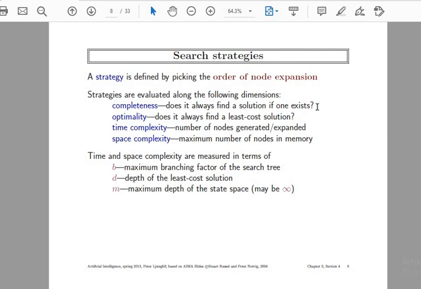Optimality, yes, of course. We'll try to follow the optimal cost solution through the searching criteria, and we'll go for the best feasible solution accordingly. Then comes time complexity. As we are expanding the number of nodes generated from the start node to the goal state, the more nodes that are expanded in this journey, the more time consuming it is to solve the algorithm. So one thing we need to keep in mind is that the algorithm is fruitful only when we use minimum time complexity and also space complexity.